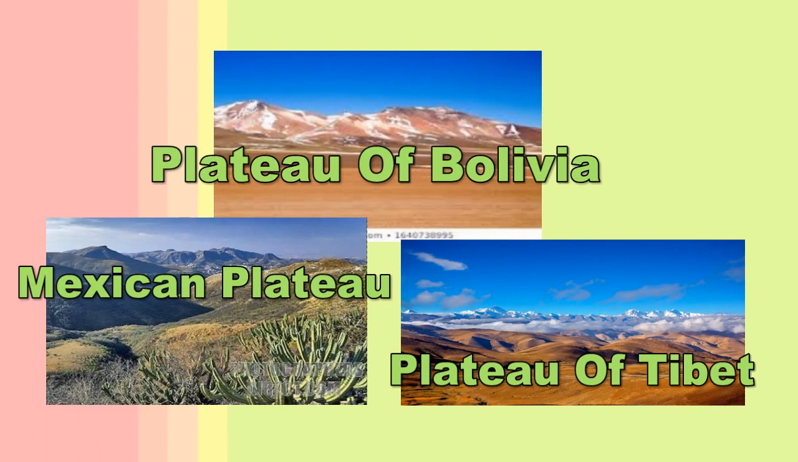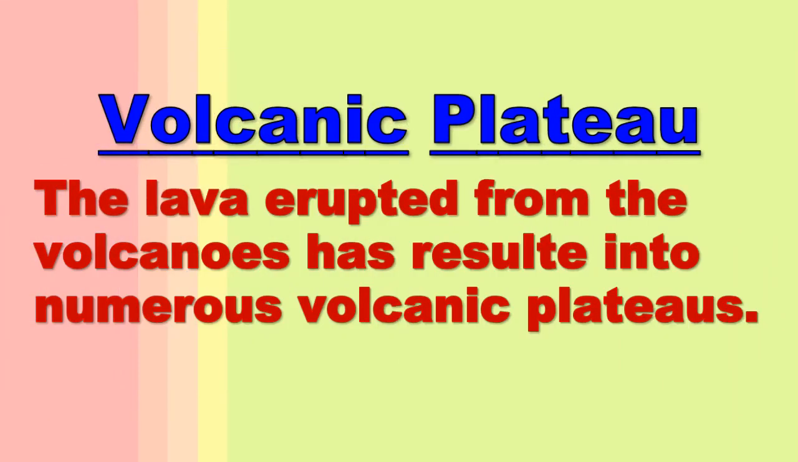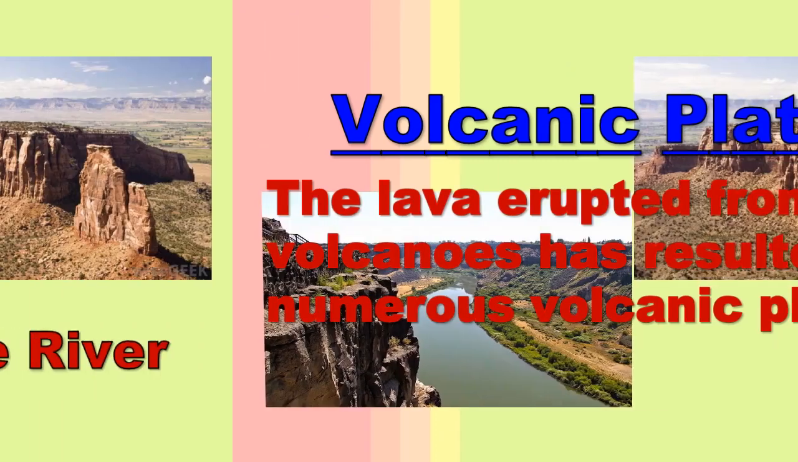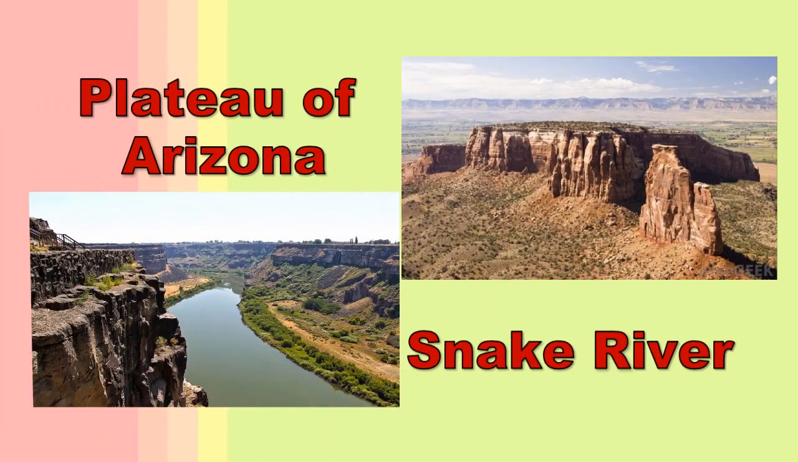Then volcanic plateaus. When lava erupts from the volcanoes, it results in numerous volcanic plateaus because of the lava that flows out, and when it cools, the plateaus that are formed are known as lava plains. For example, the Snake River region of Idaho, USA.